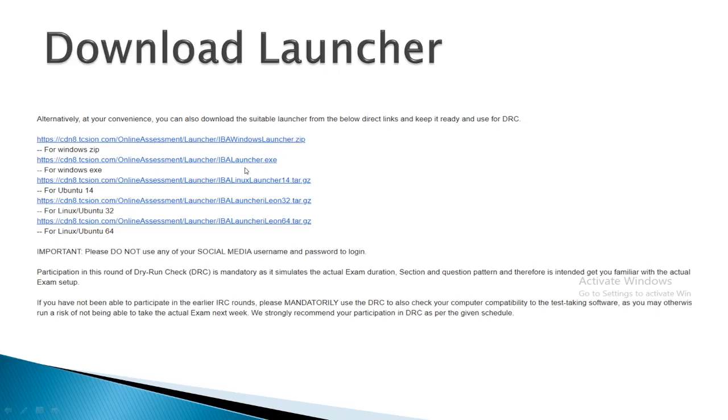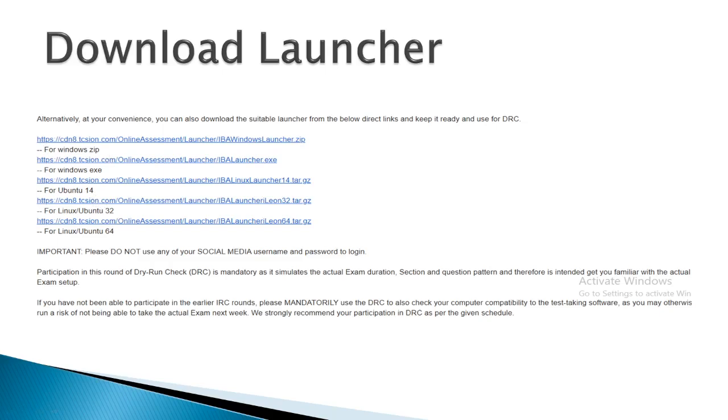My recommendation is, if you are using Windows, then click on the second link. If you click on the second link, a launcher will be downloaded and that launcher will be used afterward. All the links are for the launcher only, but the first link is for Windows in zip format that you have to extract. But many students are facing problems in extraction. So it's better to click on the second link if you are using Windows, or if you are using Ubuntu, then you can go for the third, fourth or fifth link, and the versions are different. But for Windows people, just click on the second link, it will be helpful.